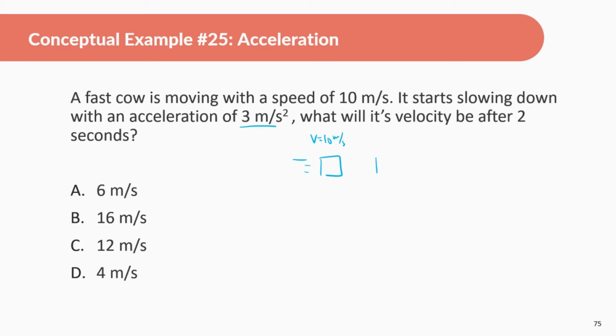So what this should mean is after the next second, I'm going to say t equals 1 second, it should be 3 meters per second slower. So this should be 7 meters per second. And then after the next second, 2, which we're looking for, it should be another 3 down. So that should be 4 meters per second. Okay, so that should be the answer right there. I hope that makes sense. Again, we're going to be doing this more mathematically later on. So if this isn't making sense, maybe the math part will make a little bit more sense, which you can do as well to answer these questions.